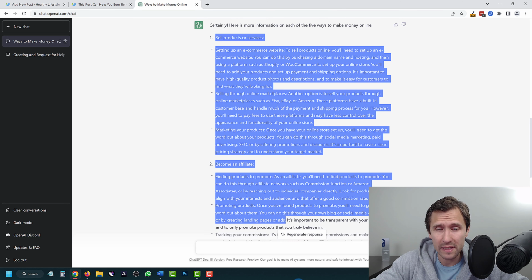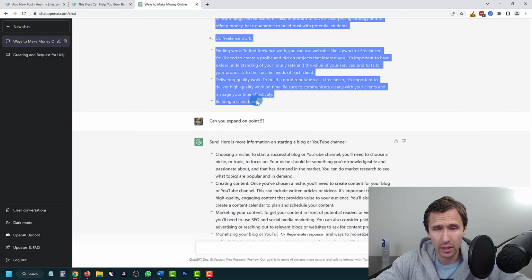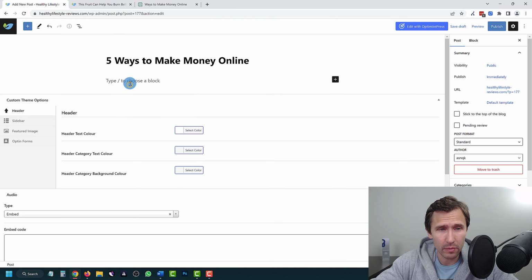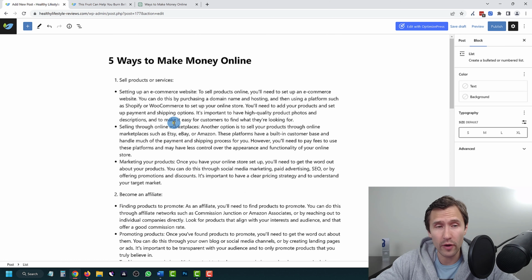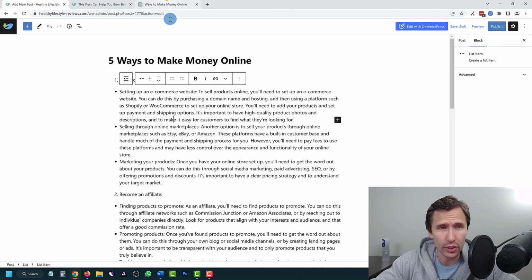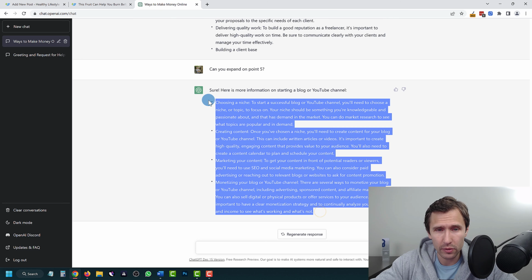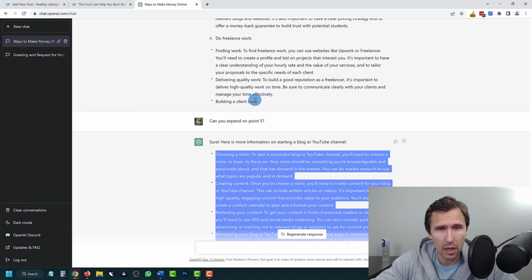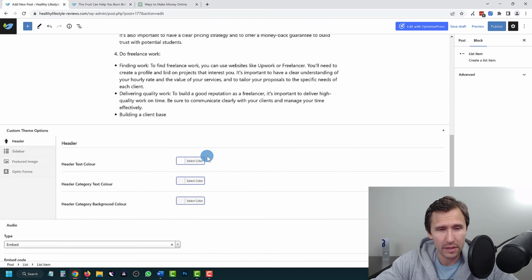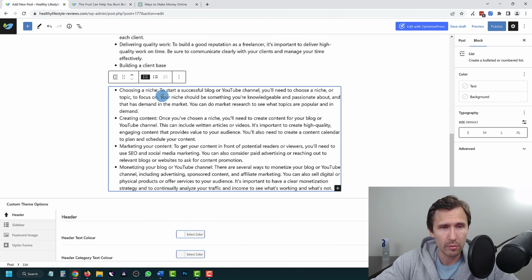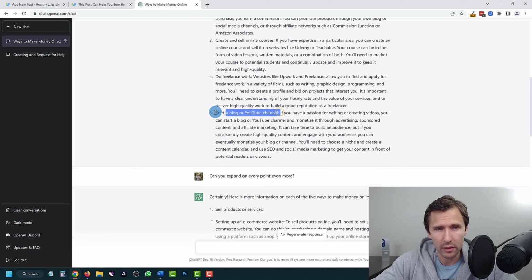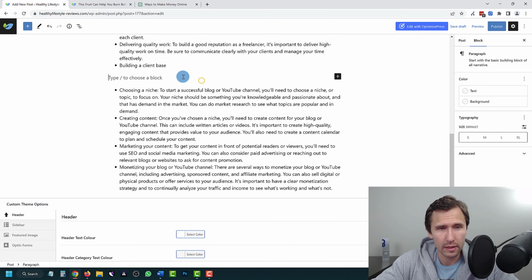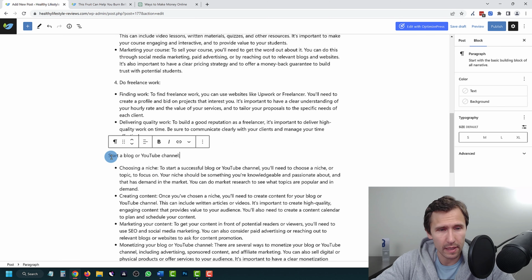So now what we can do is we can simply copy this whole thing. We can Control C, we can come back here, we can paste it here, we can even paste it on a notepad to have it fresh with no formatting, but in this case, formatting does look good. And then we're going to go back here. We're going to copy this part, come back to the bottom, paste it here. And then we want to make sure that we add this YouTube part here, start a blog or a YouTube channel. We're going to copy that, paste it here. And then we're going to say number 5.